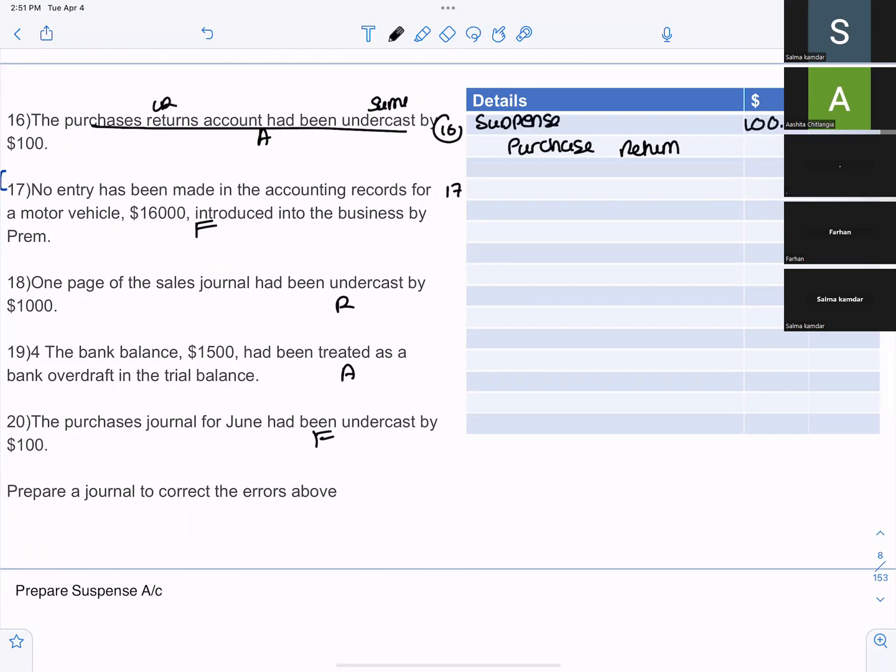Farhan, so no entry has been made in the accounting records. What is the error, Akshita? Error of compensating.